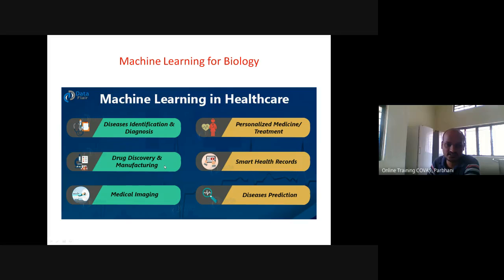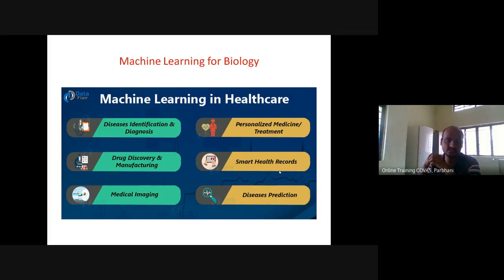Likewise, if you want to do drug discovery, this machine learning technique is also useful. Then the smart health record. If you are maintaining health records electronically, the electronic medical record can be useful for future doctors. That is why we always maintain records in our veterinary clinic, because based on this record we can analyze the data and predict the health of an animal which may come to our clinic. So that is a smart health record.